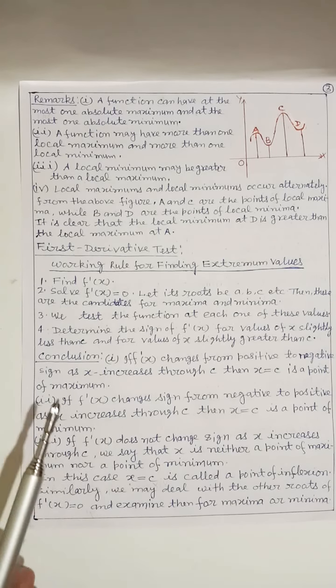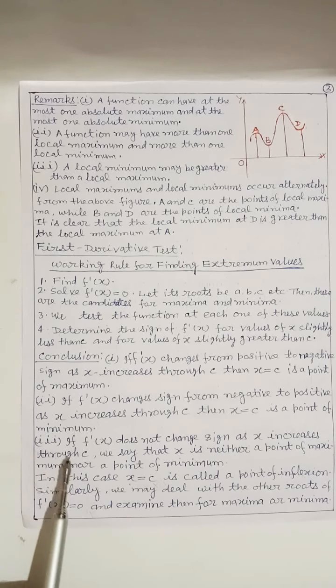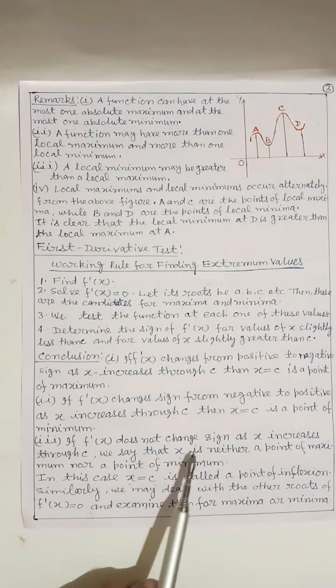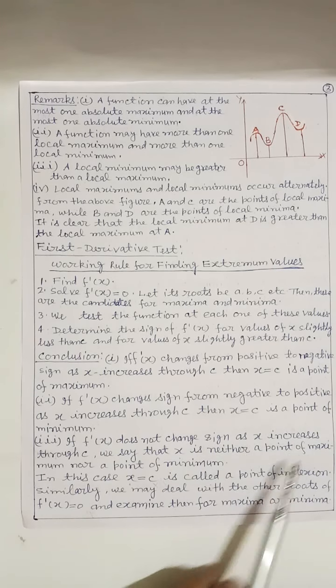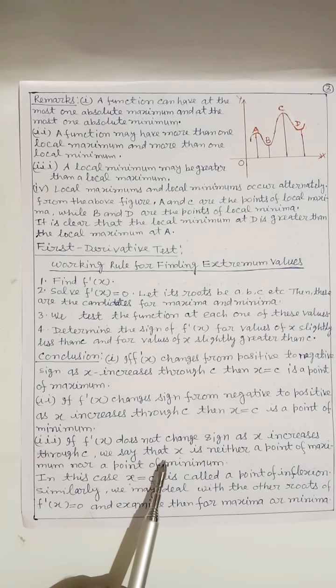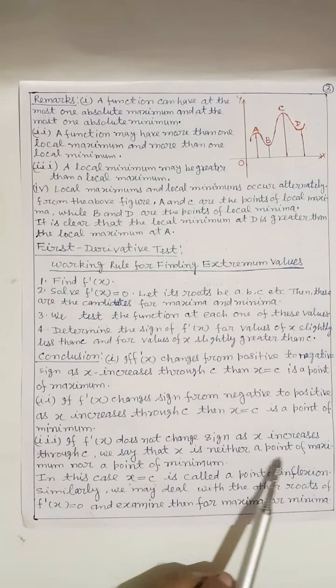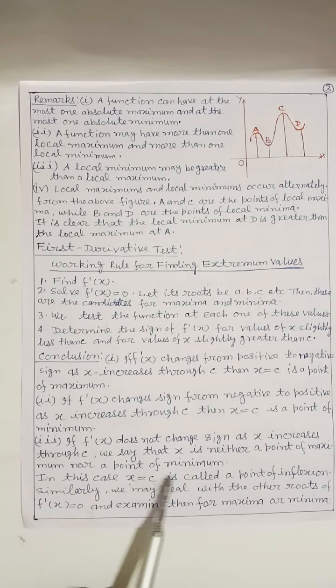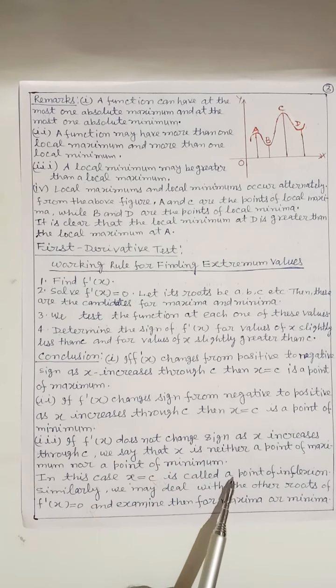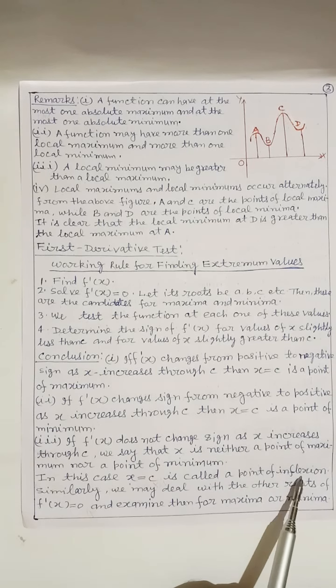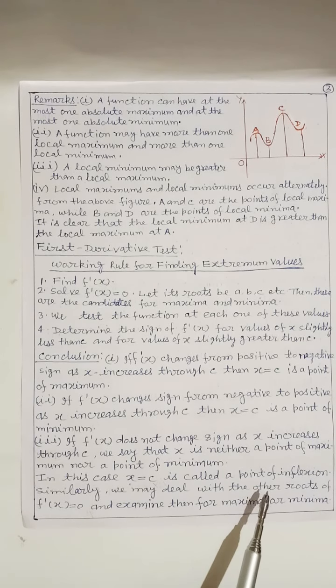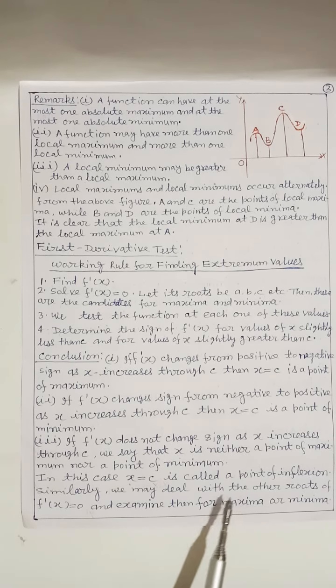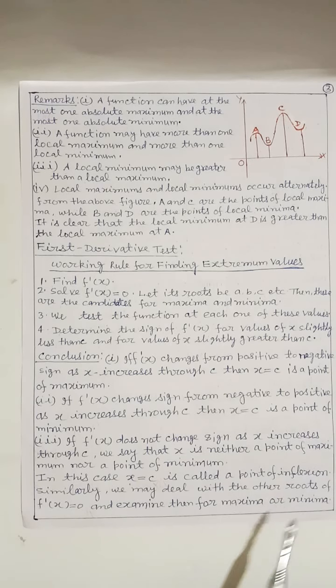If f'(x) does not change sign as x increases through c, we say that x = c is neither a point of maximum nor a point of minimum. In this case, x = c is called a point of inflection.